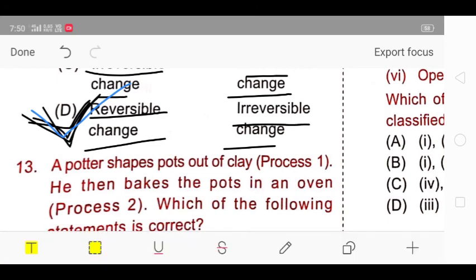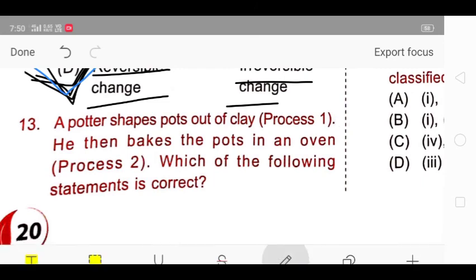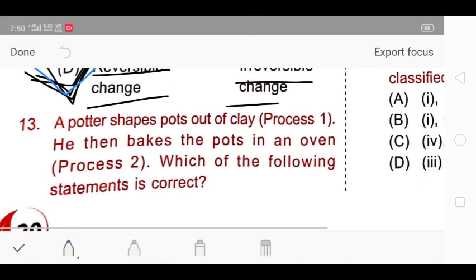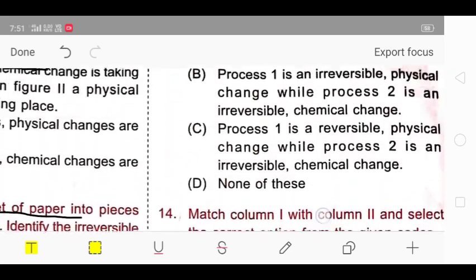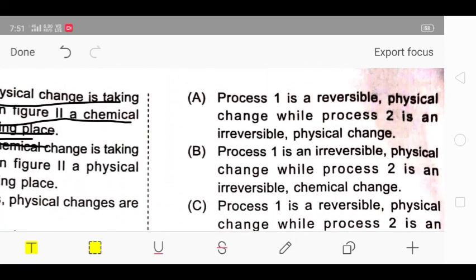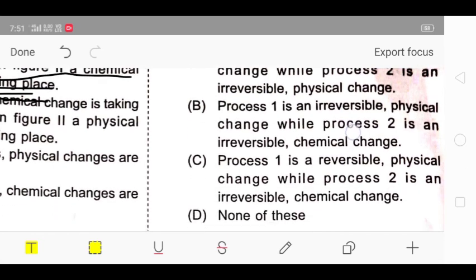Next is question 13. A potter makes pots out of clay. Process 1: the potter shapes pots out of clay. He then bakes the pots in an oven, which is process 2. Which of the following statements is correct? First we will see the options. Process 1 is a reversible physical change, while process 2 is an irreversible physical change.